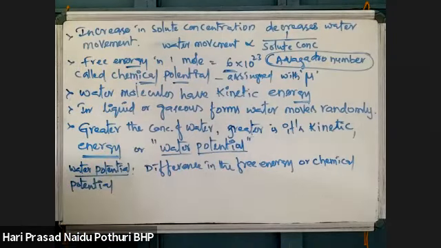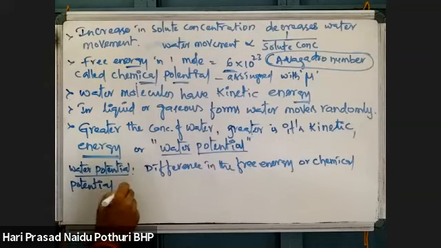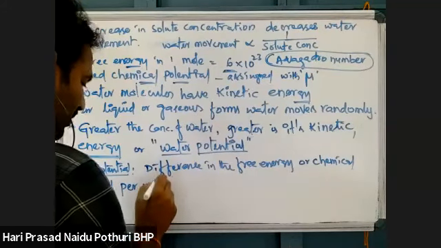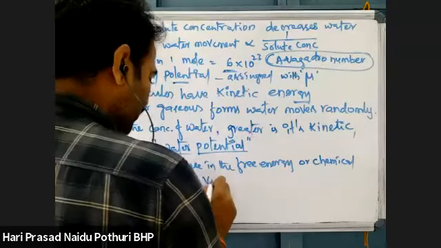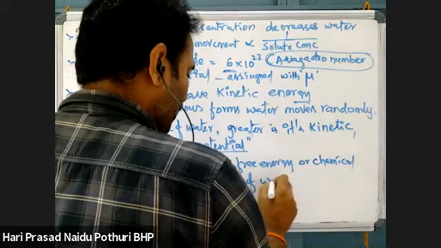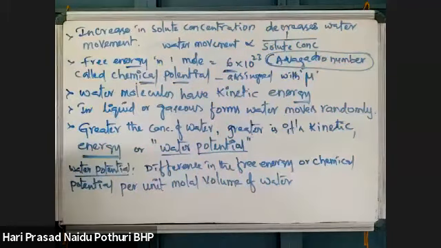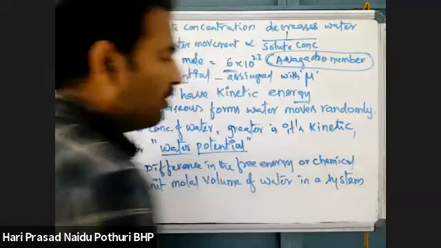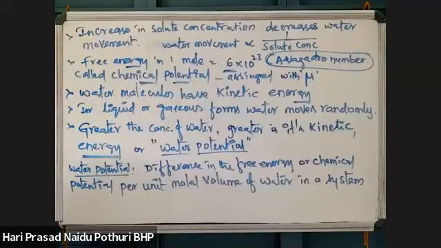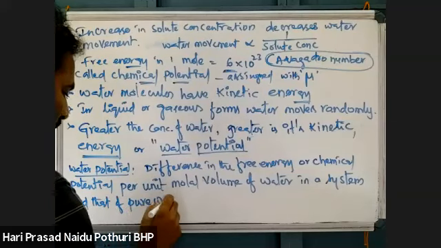That free energy, what we are measuring in terms of Avogadro's number, that is chemical potential per unit molar volume of water. What is its concentration, volume of water in a system? In a system, what is the molar volume of water, and that of pure water,